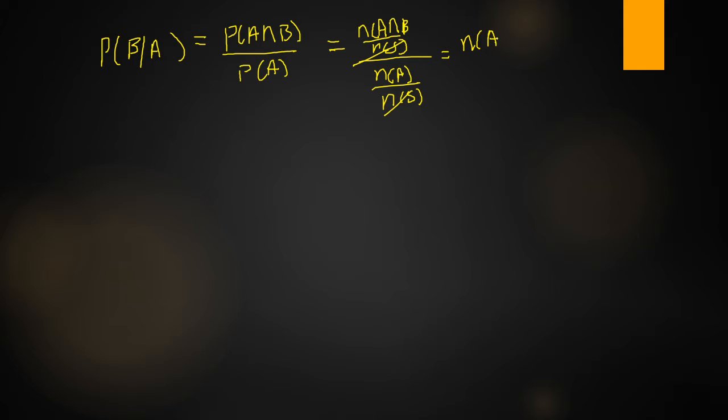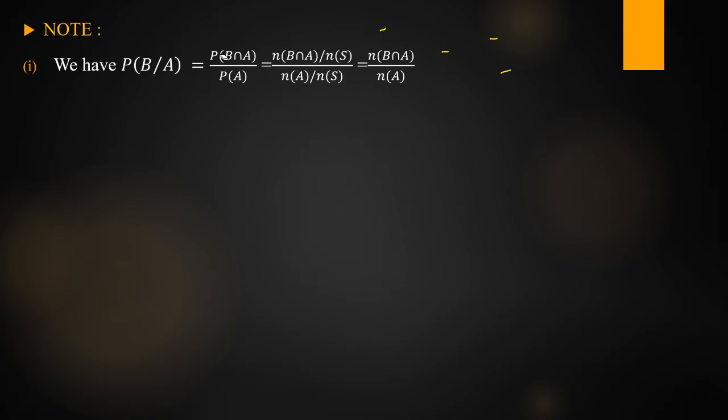We have conditional probability: P of B given A is equal to P of B intersection A, or A intersection B, both are the same, don't confuse here. So P of B intersection A by P of A. Using the classical definition of probability, we can write P of B intersection A is equal to N of B intersection A by N of S, and P of A can be written as N of A by N of S. If we cancel N of S and N of S, what is the remaining term? N of B intersection A by N of A. So this is the first note.